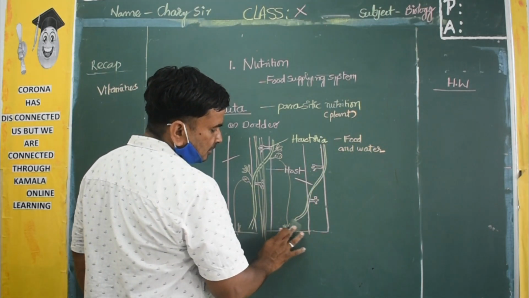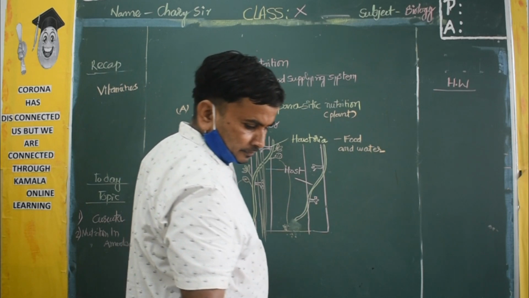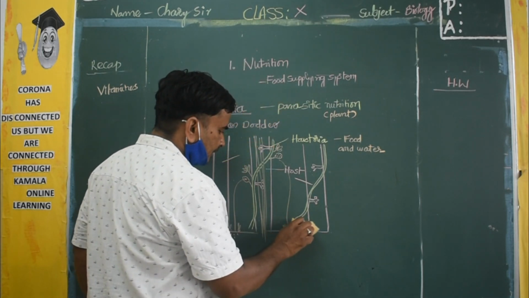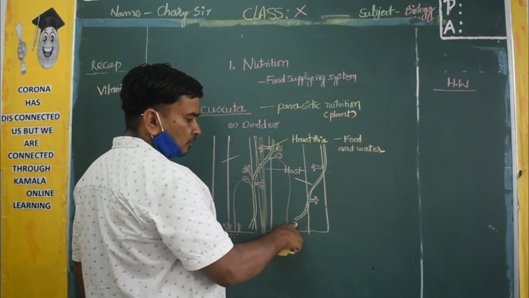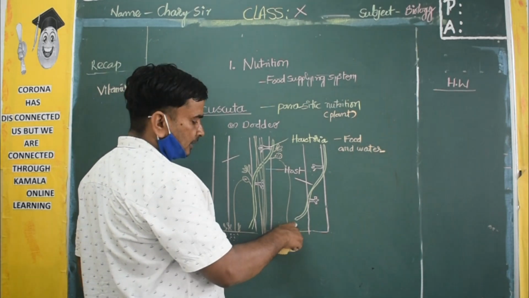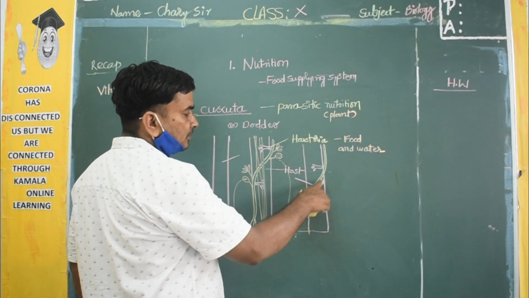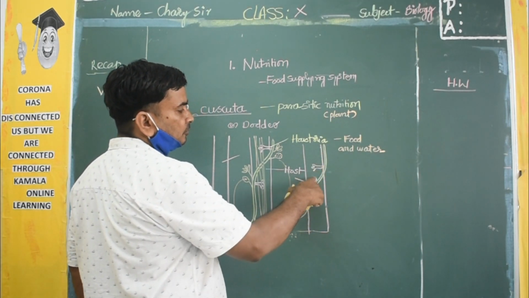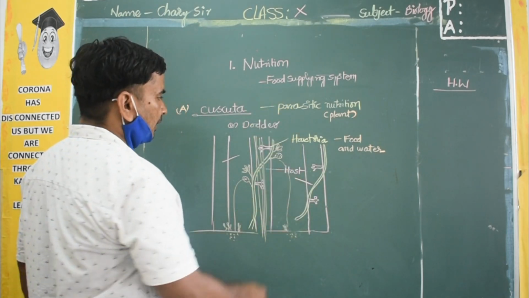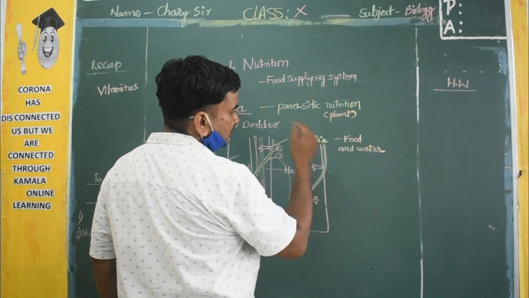Again, these roots will disappear. Now there is no connection to the soil. Only the stem portion will be there. They will form haustoria, and they will take food and live. Again, what happens? Flowers will be formed and seeds will be formed.